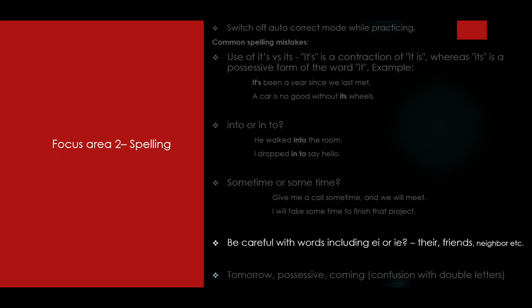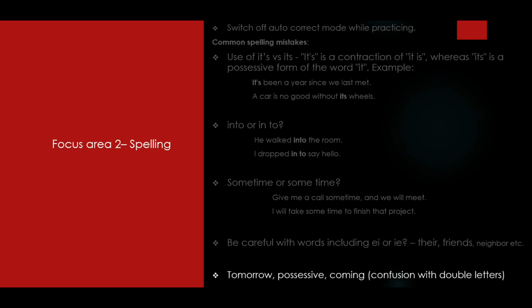Now the next would be being careful of words including EI or IE. This can be very confusing when you're writing, since when we write on a computer, we are using software that autocorrects our mistakes. We are not paying attention to whether we are writing it correctly or not. The software is anyway correcting it. So therefore it is important that you pay attention to spellings like their, friends, neighbor, and make sure that the use of I and E is correct, the order is correct.